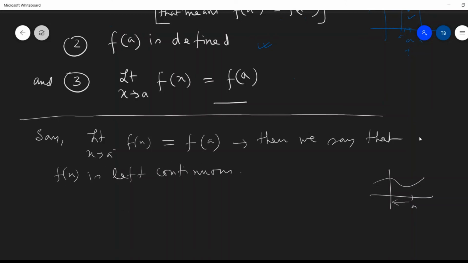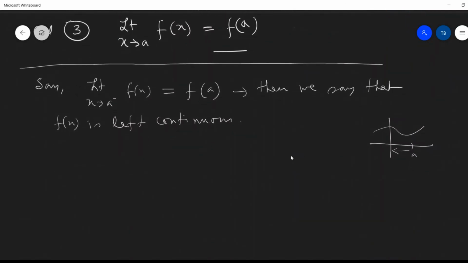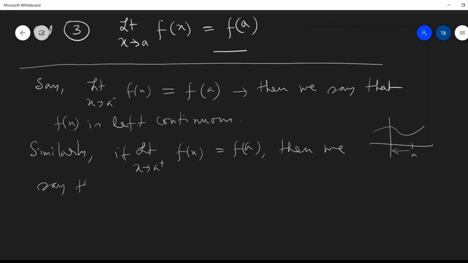And similarly, if limit x tends to a plus of f(x) equals f(a), then we say that f(x) is right continuous.